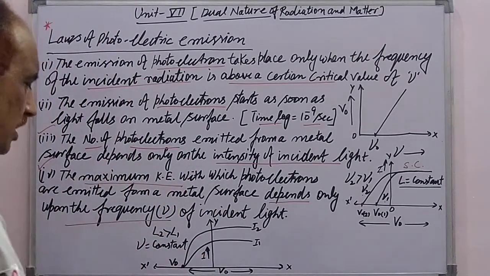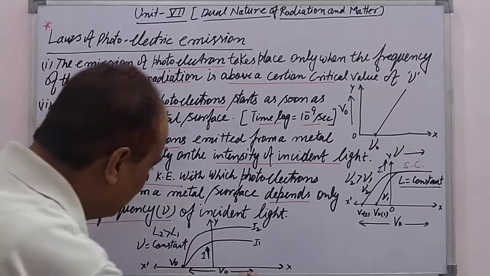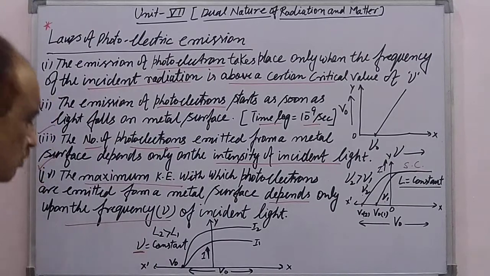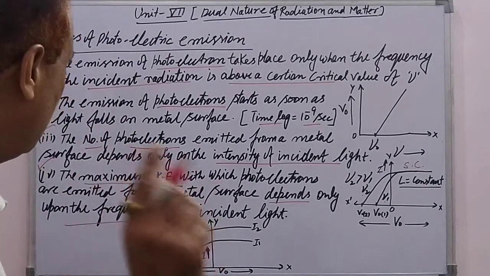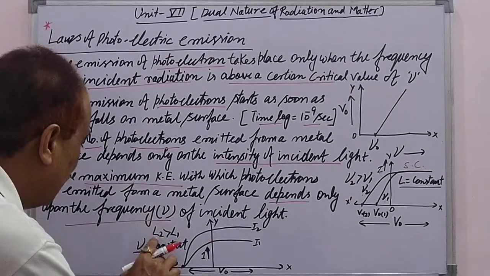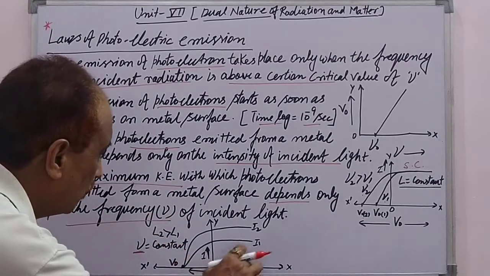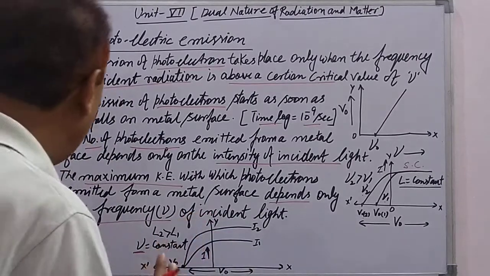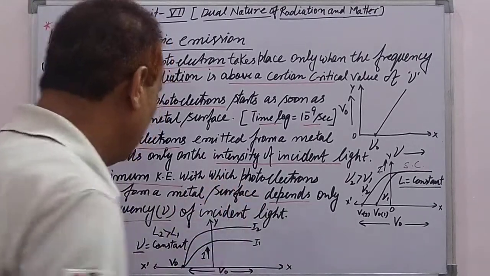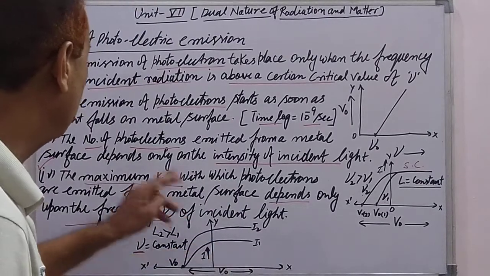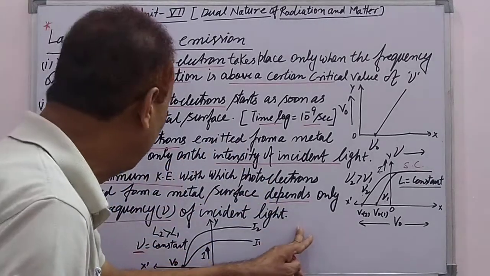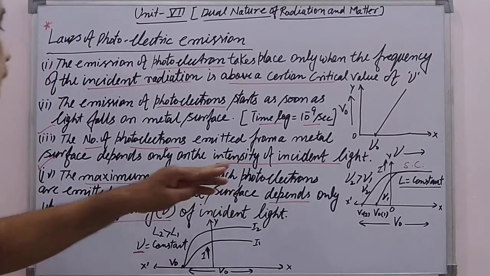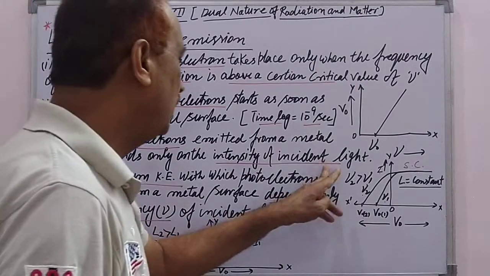This graph shows current along the y-axis and stopping potential along the x-axis. The frequency remains constant, but the intensity is different. By taking different intensities, we get different amounts of current here. The maximum current is independent of the frequency, and the number of photoelectrons emitted from the metal surface is independent of the frequency.